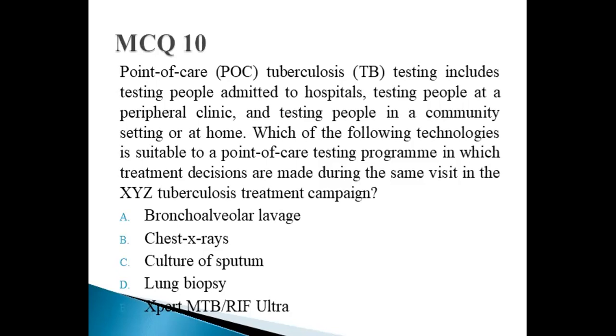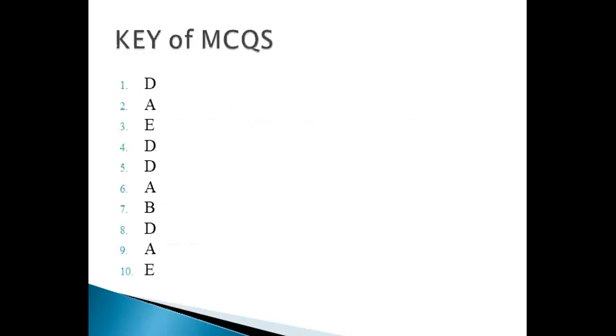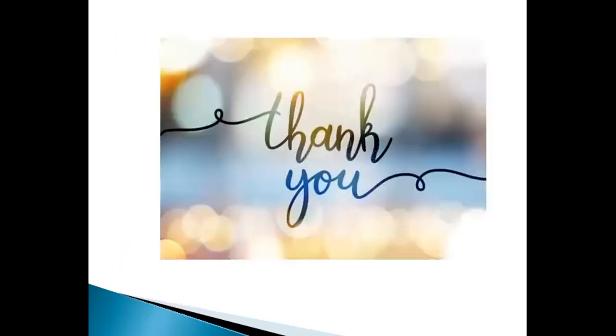E will be the correct option, as already mentioned in the recent passage, point of care tuberculosis testing is the test given to people at a peripheral setting, at any time, or at home, and treatment is decided at the same time during the visit. GeneXpert MTB/RIF, according to WHO, is point of care tuberculosis testing. Therefore, E will be the correct option. All other options do not fall in this category. This is the key to my MCQs, and thank you.